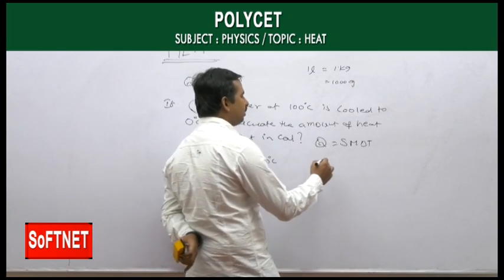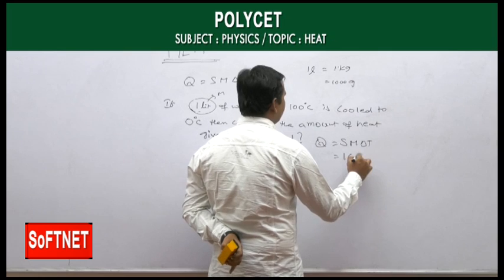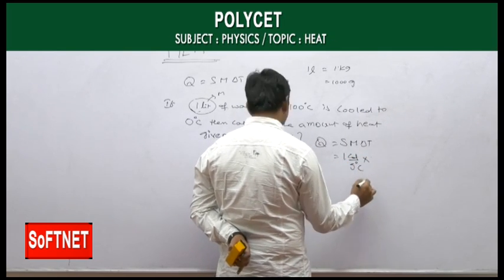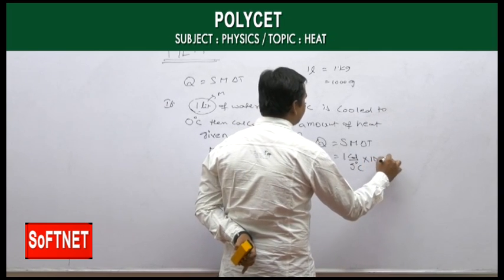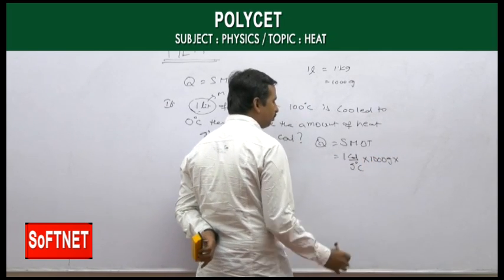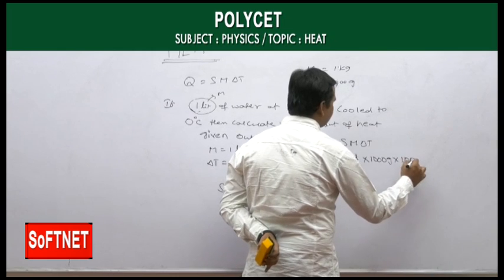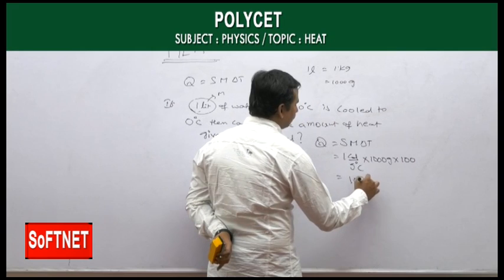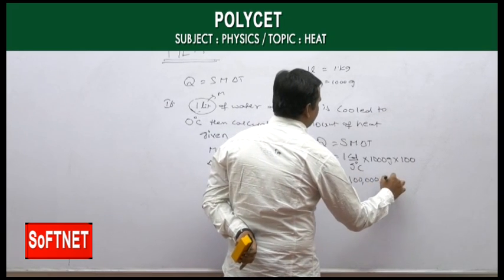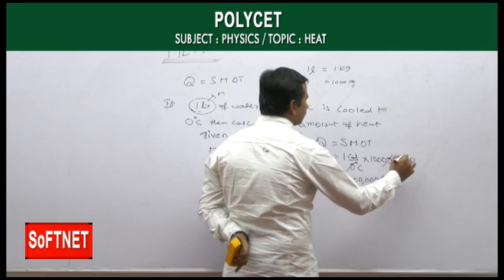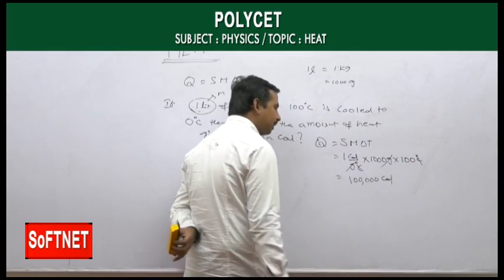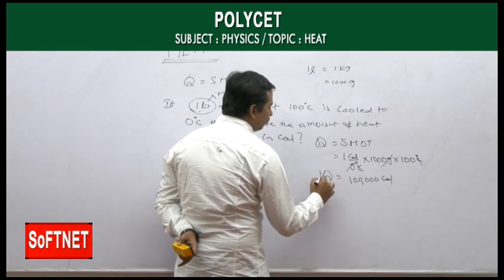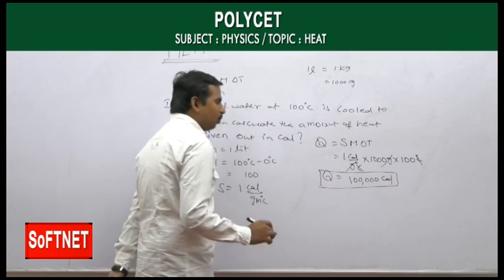So Q is 1 calorie per gram degree Celsius, times mass 1 liter, which is 1000 grams, times change of temperature 100. Grams get cancelled and degree Celsius also gets cancelled. Finally, the amount of heat energy given out is 1 lakh